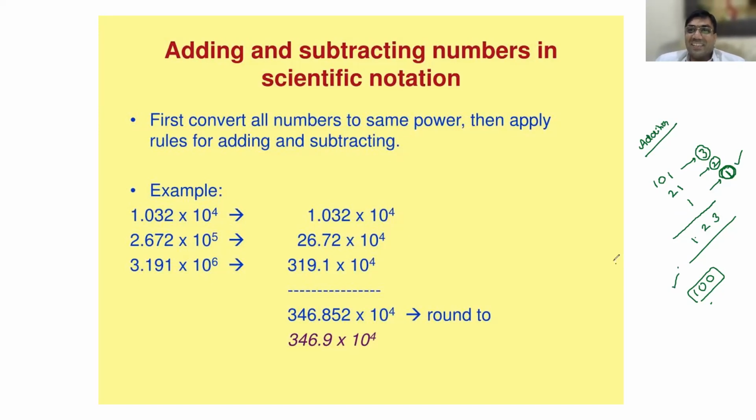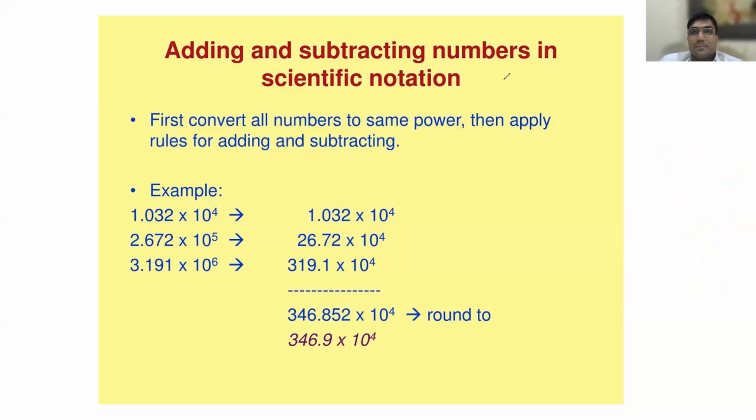Understood? Interesting or not? Yes, sir. So next one. Now listen carefully. Now come back to our business here. How many significant digits are there in the first one? 4, sir. Second one? 4, sir. Third one? 4, sir. The answer must have 4 significant digits. Perfect.